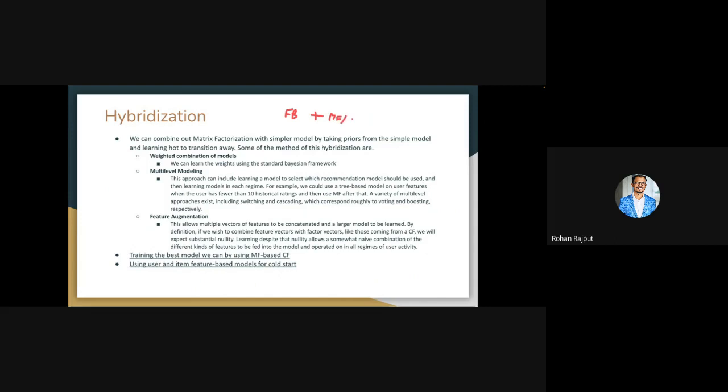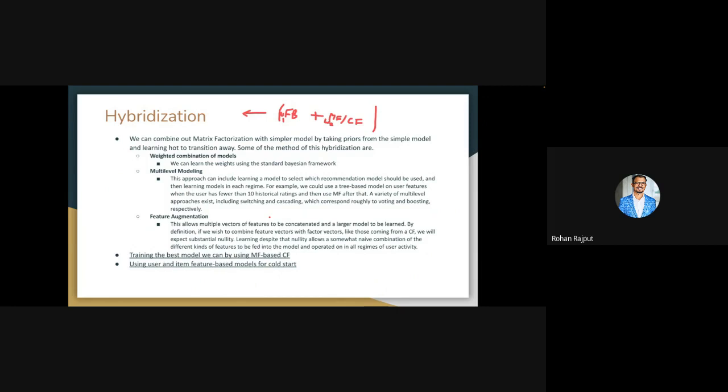We are trying to give a blend of both models to our recommendation system. One way to combine these models is a weighted combination of models. We can assign weightage W1 and W2, and based on this weightage we decide which particular model we want to use, using some standard Bayesian framework.